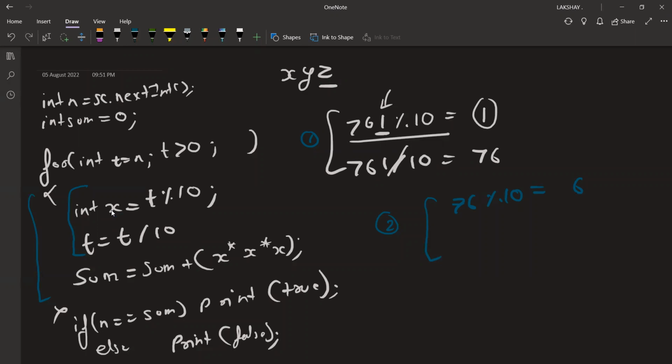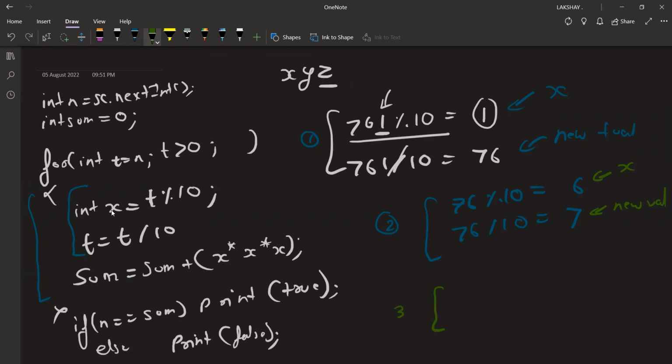At every iteration, I'm removing the one's place digit from the number. How? See, first I'm extracting that digit and then I'm removing it, right? 76 divided by 10 gives me a 7, right? So this is the new t value. This is the x, right? Similarly, let's change the value again. So this is the x and this is going to be the new value, right?